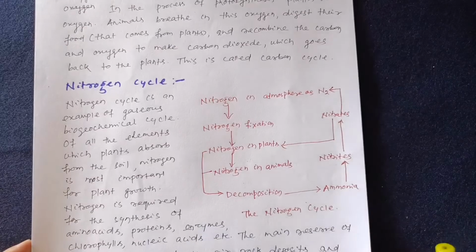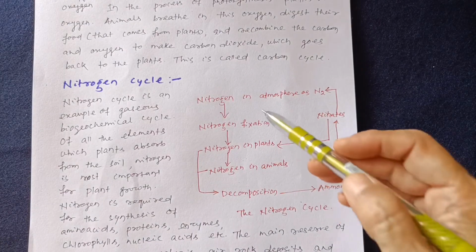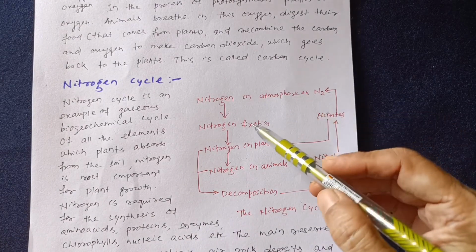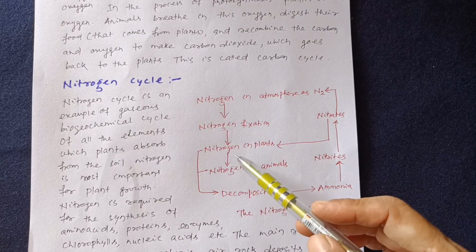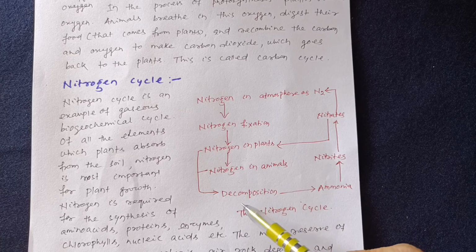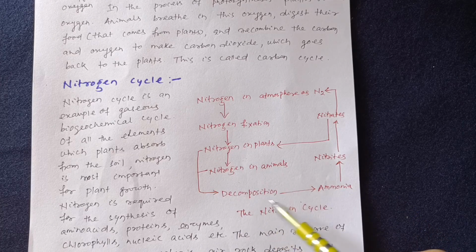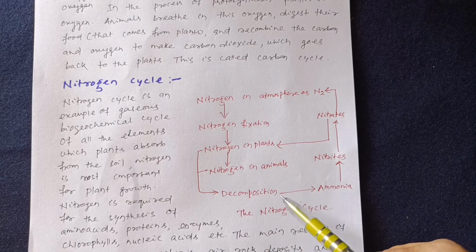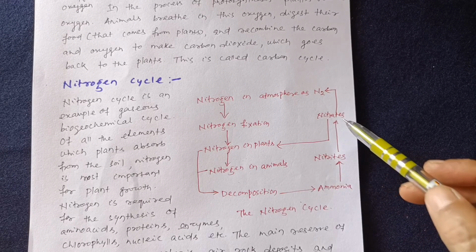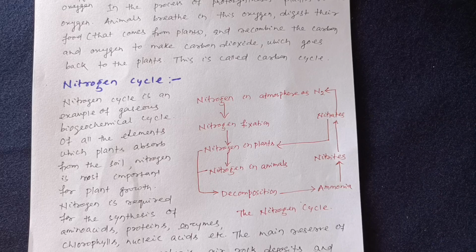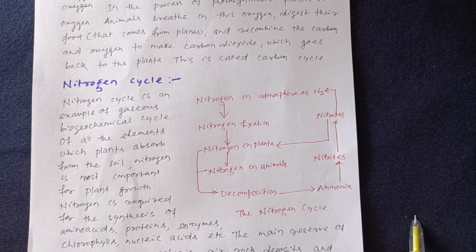So when we see the diagram of the nitrogen cycle, here we see nitrogen in the atmosphere as N2. Then nitrogen fixation is done by some bacteria. Nitrogen is in the plants and animals. After decomposition of plants and animals, from the decay, ammonia is released, ammonia is converted into nitrites and nitrates, and finally goes to the atmosphere, forming atmospheric nitrogen. So this is about the nitrogen cycle.